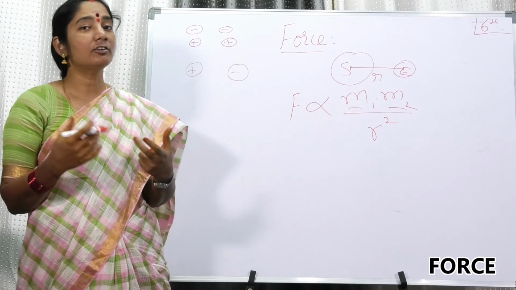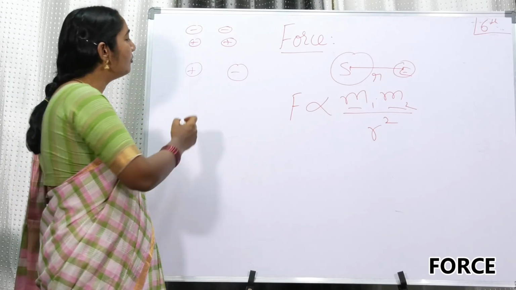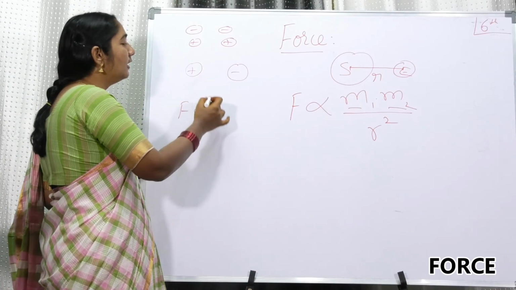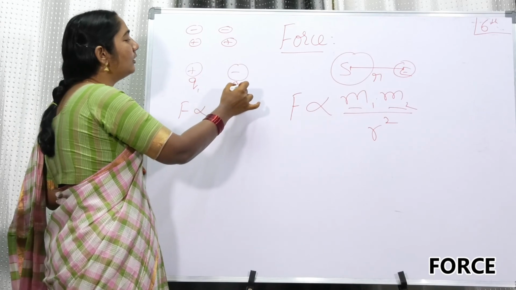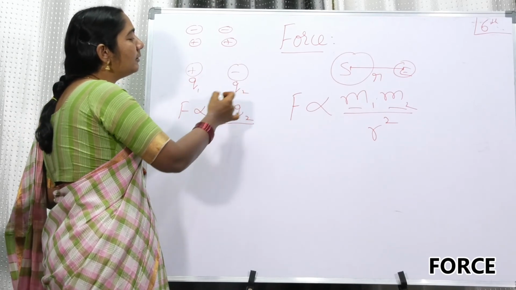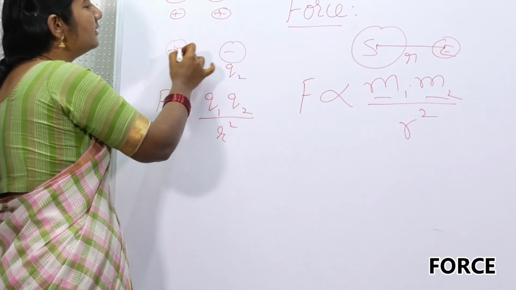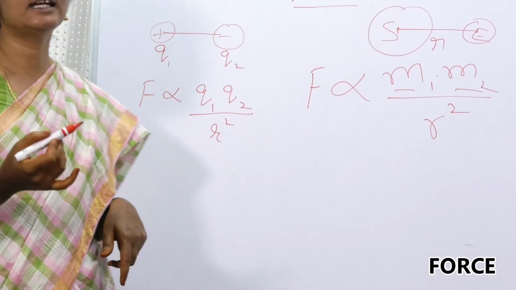And according to Coulomb's law, the force of attraction depends on the amount of charges Q1 and Q2, the product of the two charges. It is depending on the amount of charges and it is depending on the distance. More the distance is, less is the electric force.